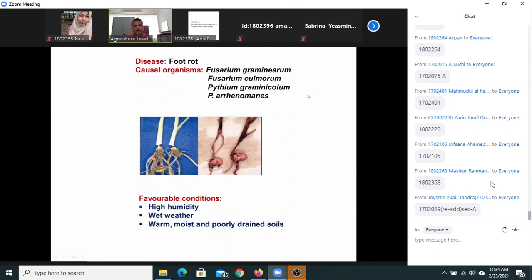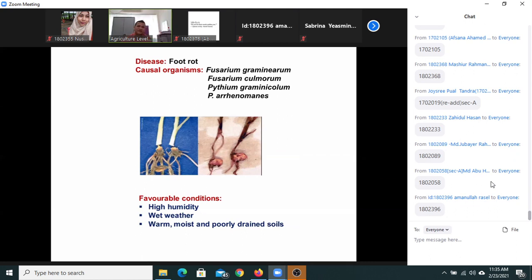So if you see here, foot rot. Can you see the name of the disease? Foot rot is caused by a group of soil-borne pathogens. We call them soil invaders. They are usually present in the soil: Fusarium graminearum, Fusarium culmorum, Pythium graminicola, Pythium aphanidermatum. These are the pathogens that may be involved, but the leading cause is Fusarium.